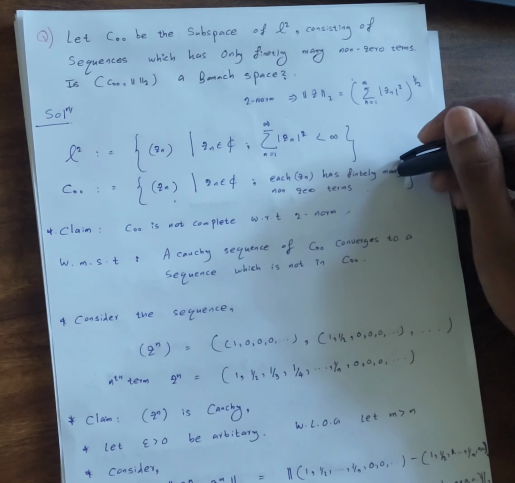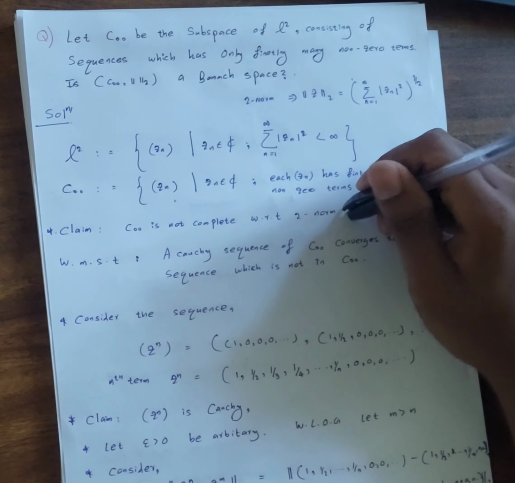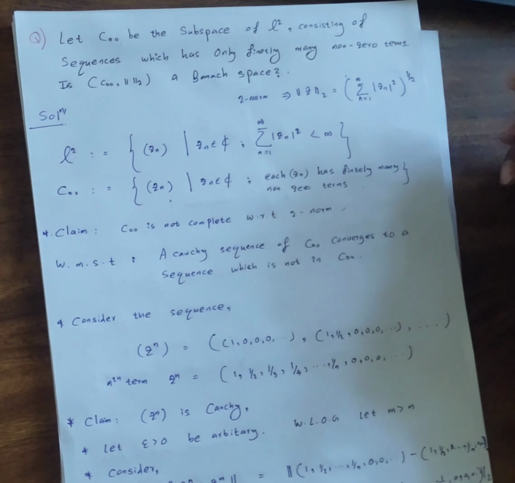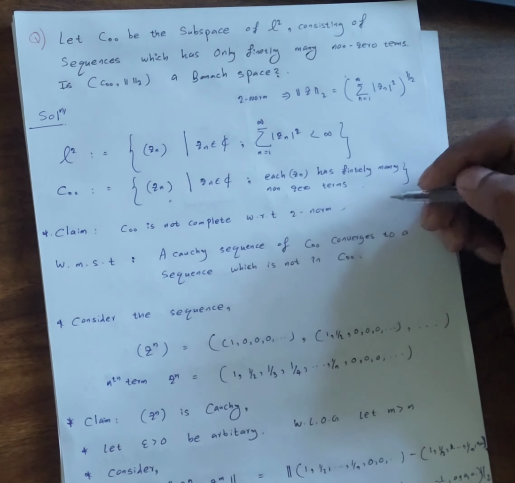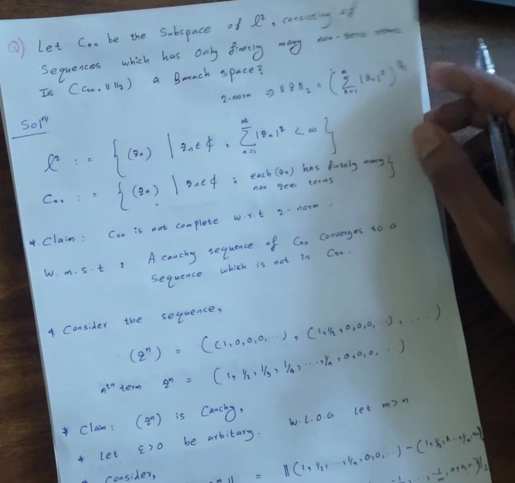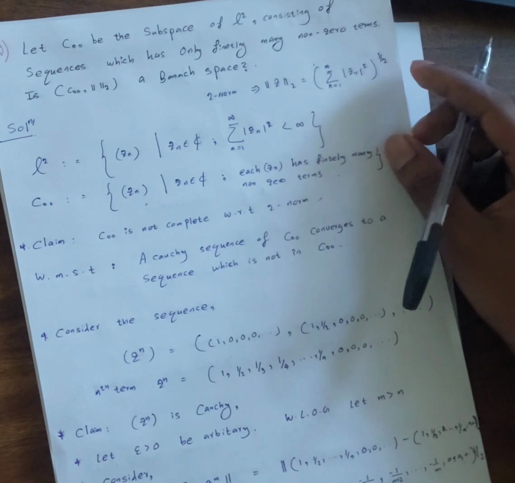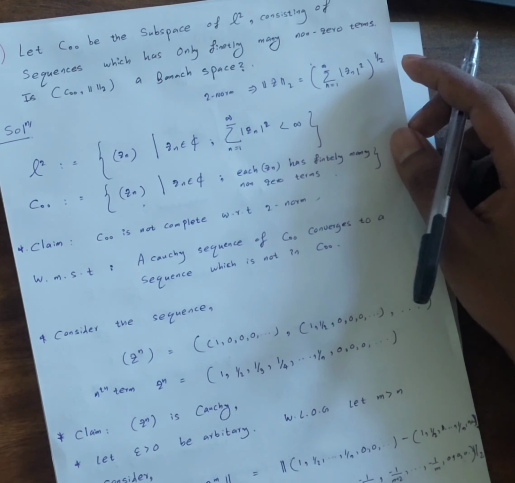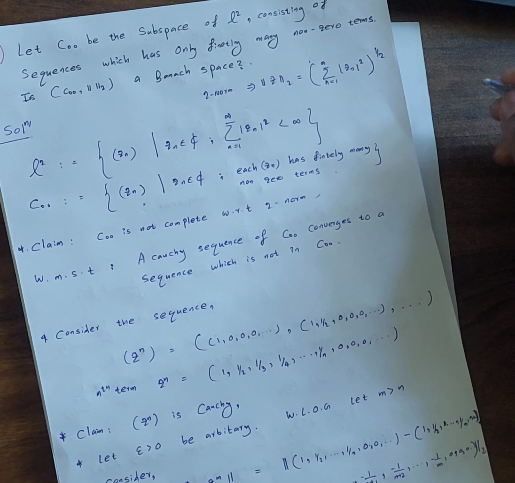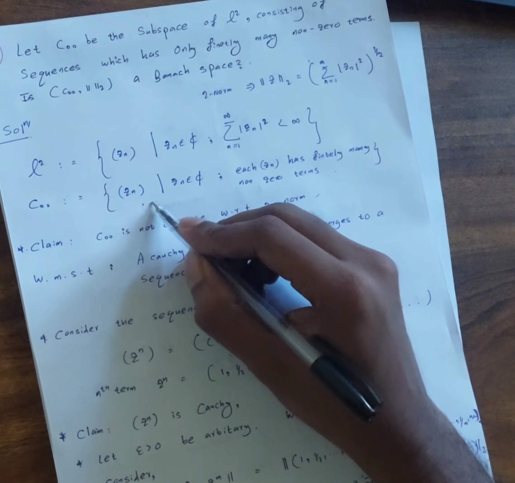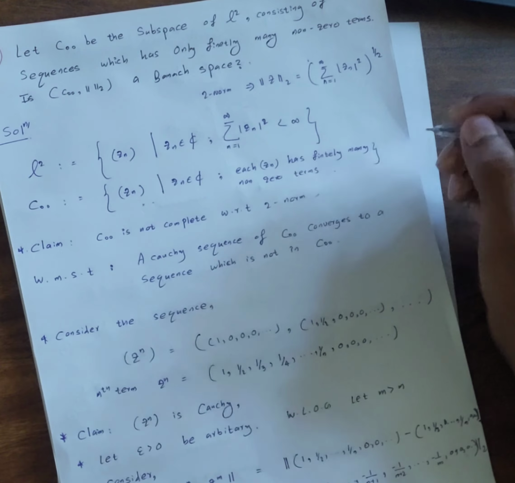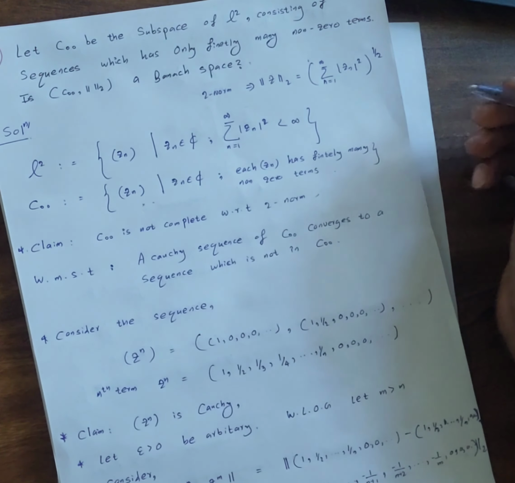So here we are going to attack the completeness of this space. In order to prove this is not a Banach space, our claim is that this is not complete with respect to the given norm. So what does it mean to be complete with respect to the given norm? Completeness means that if we pick elements from this set and construct a Cauchy sequence, it should converge to an element in the same space.